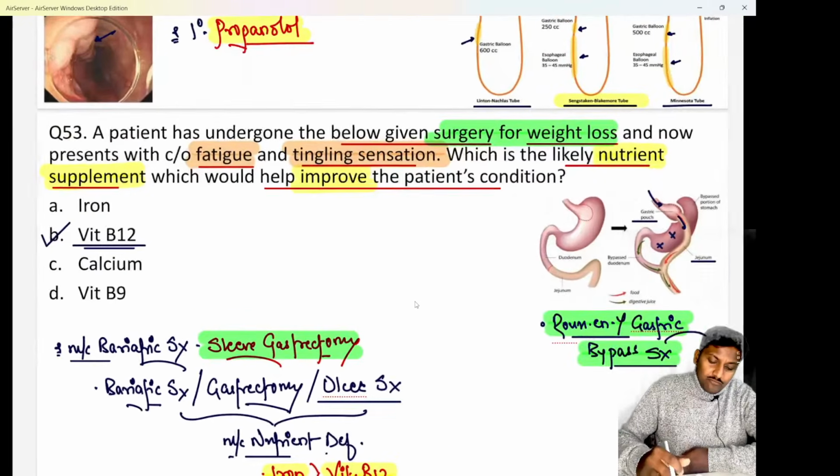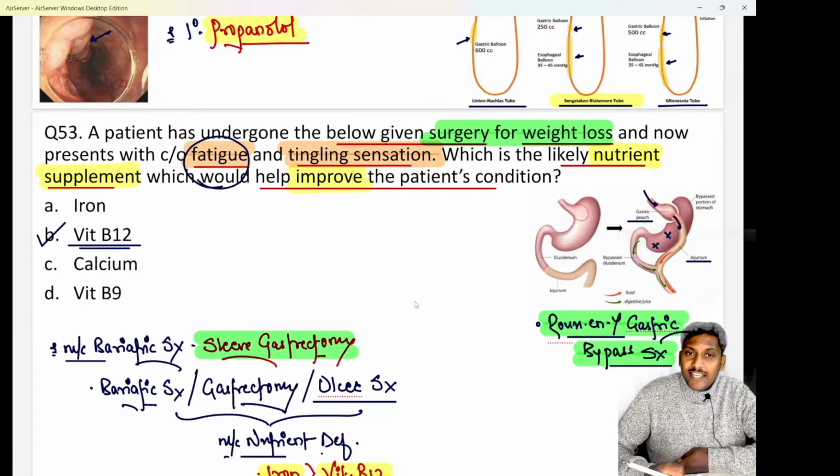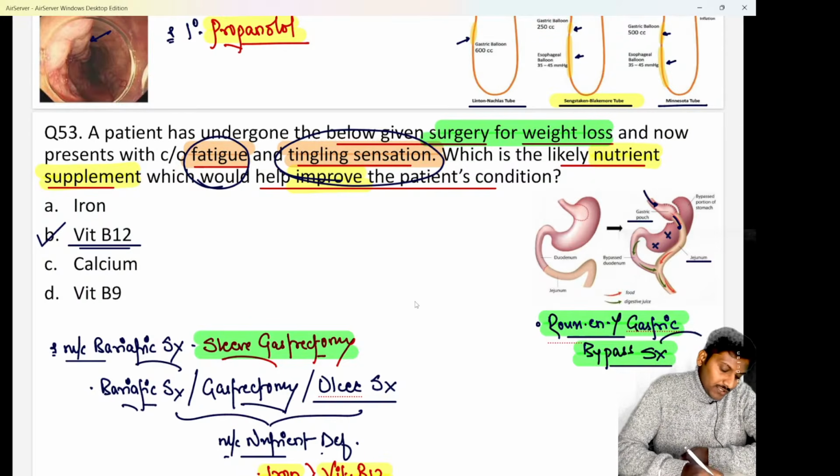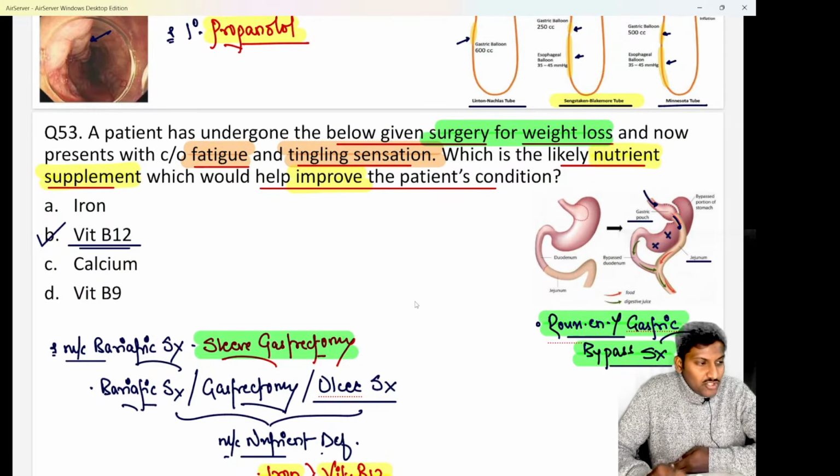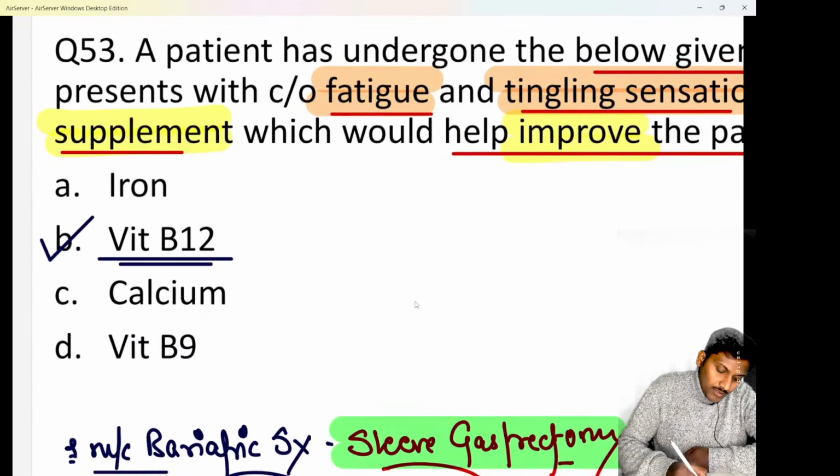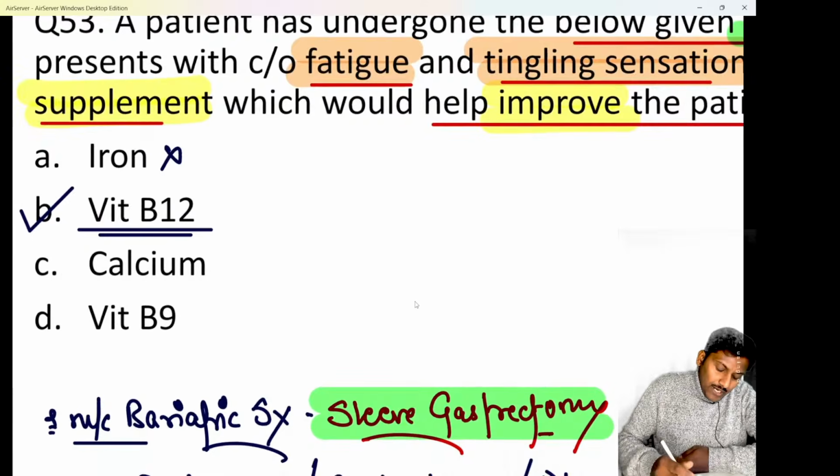Okay, in vitamin B12 deficiency, the patient develops a megaloblastic anemia which will cause fatigue, and the patient develops peripheral neuropathy which is causing tingling. So if both features are there, think about vitamin B12 deficiency, and that's the reason vitamin B12 will be the answer. Okay, so that is the reason why iron is not the answer.